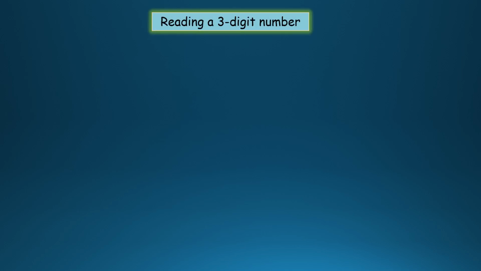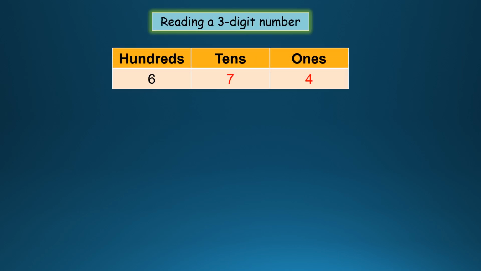Let's learn how to read a 3-digit number. Let's see. I have given 3 places here, hundreds, tens and ones, and below each place I have written digits 6, 7 and 4. Now let's understand and learn how to read a 3-digit number. So first step will be, what is there in the hundreds place? So you have to see what is the number which is given in the hundreds place. So in hundreds we have 6, so 600.